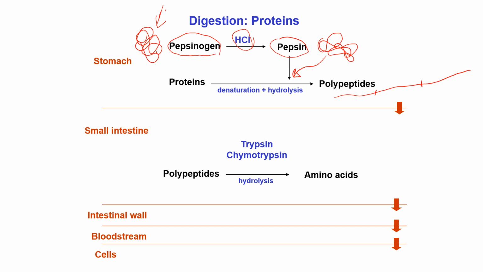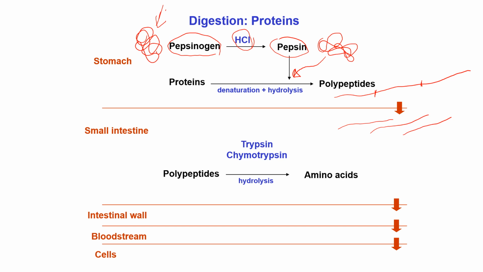We know that in a polypeptide chain, amino acids are joined by peptide bonds. As it performs two functions, first denaturation and after that hydrolysis, it cannot hydrolyze all the peptide bonds. After the action of pepsin, the long-chain polypeptide will be converted to short polypeptide chains. It will be fragmented like this.